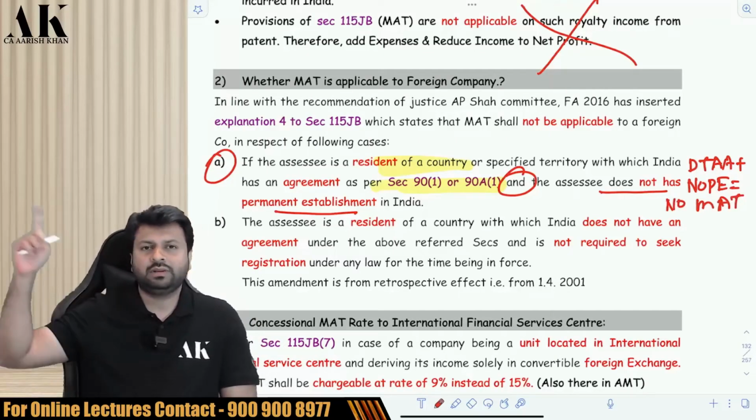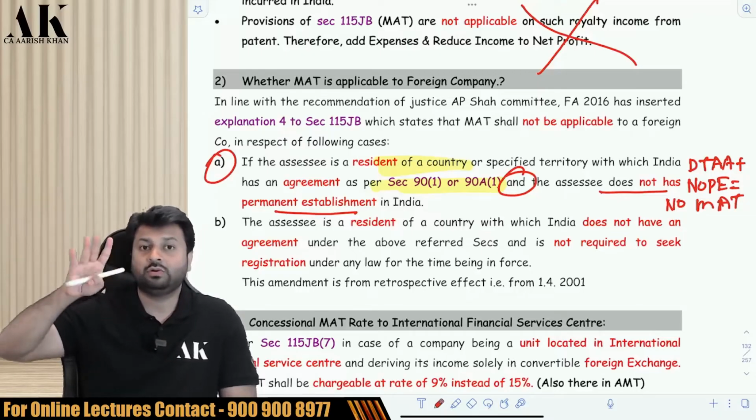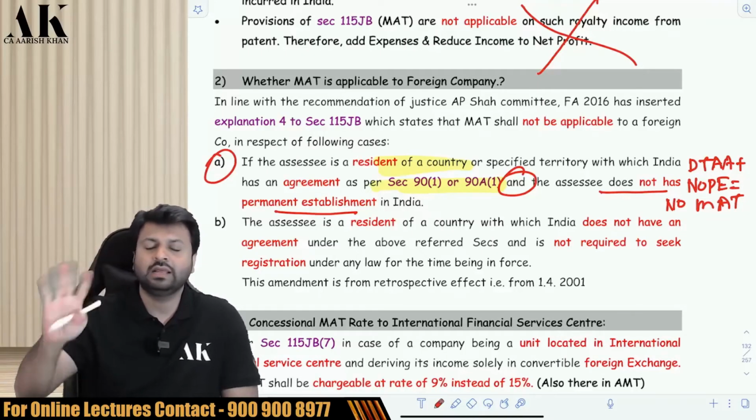For example, the foreign company is of the UK. Now India and the UK have a DTAA. Suppose the UK company is doing some business over here, but they don't have a PE, a permanent establishment over here. So they will not be liable for MAT.